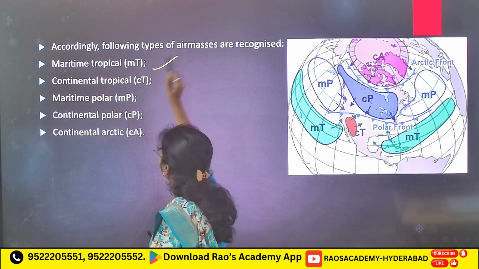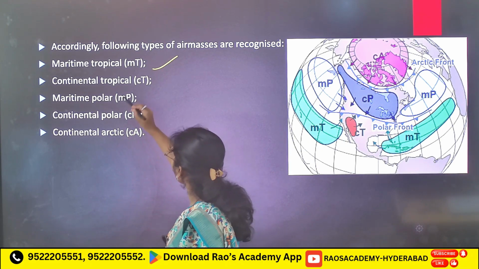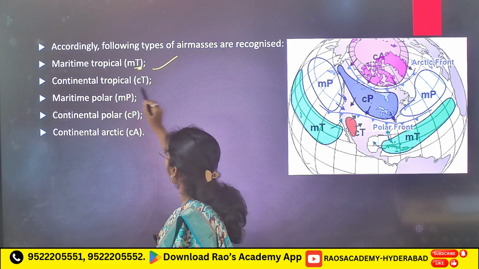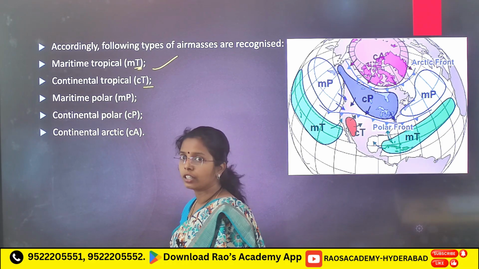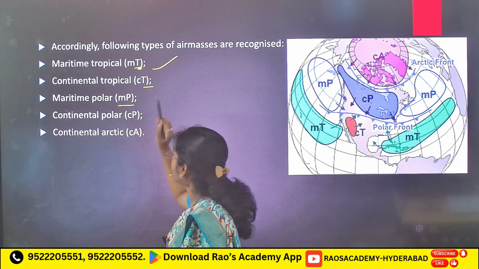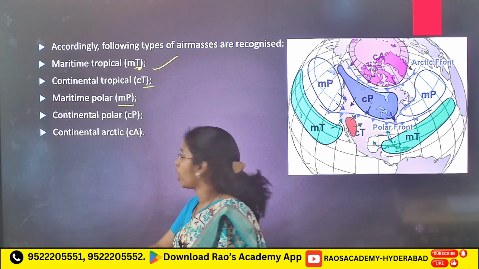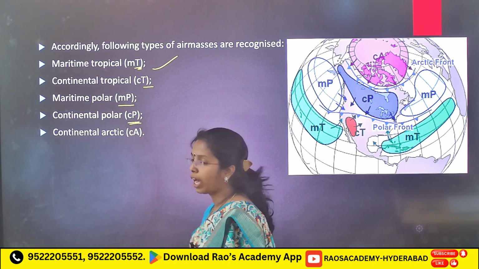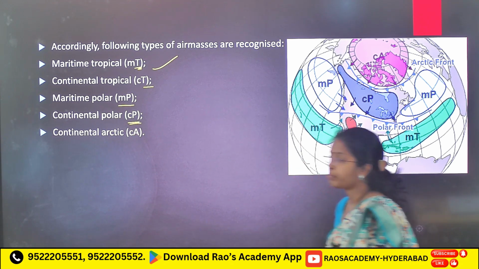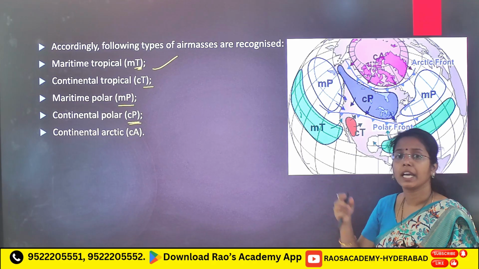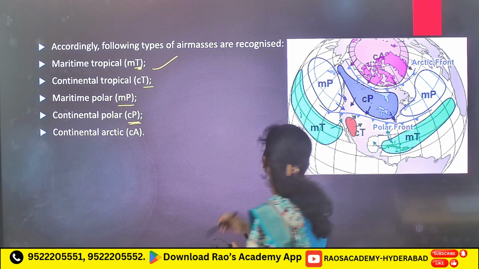First, maritime tropical over oceans in tropical areas, continental tropical over continents in tropical areas, maritime polar over oceans in polar regions. Next, continental polar over continents in polar regions. Next, continental Arctic here.